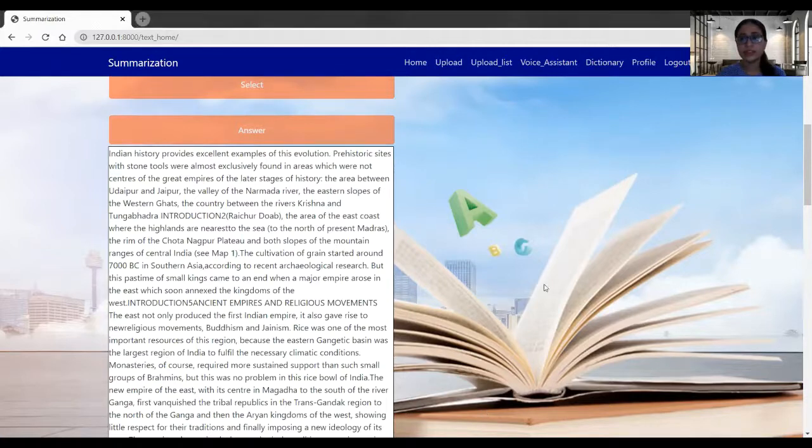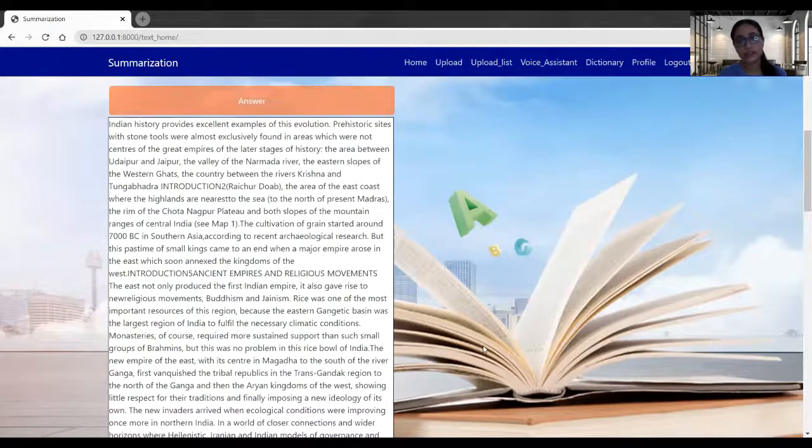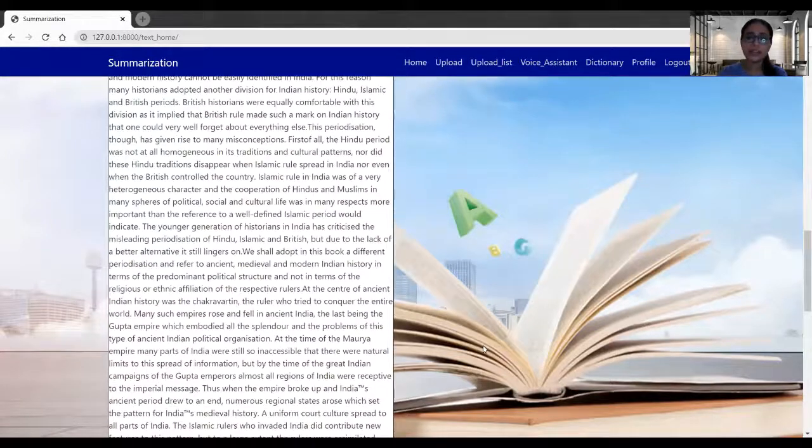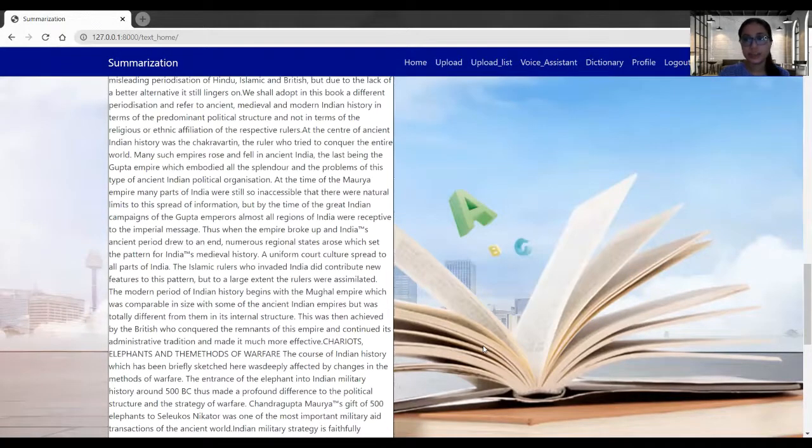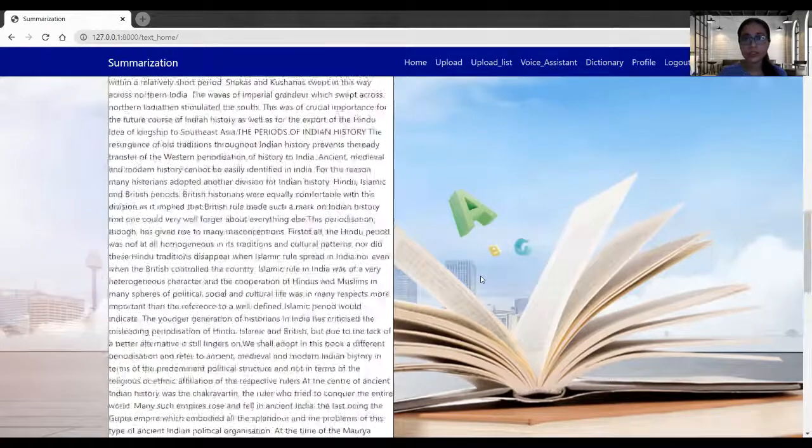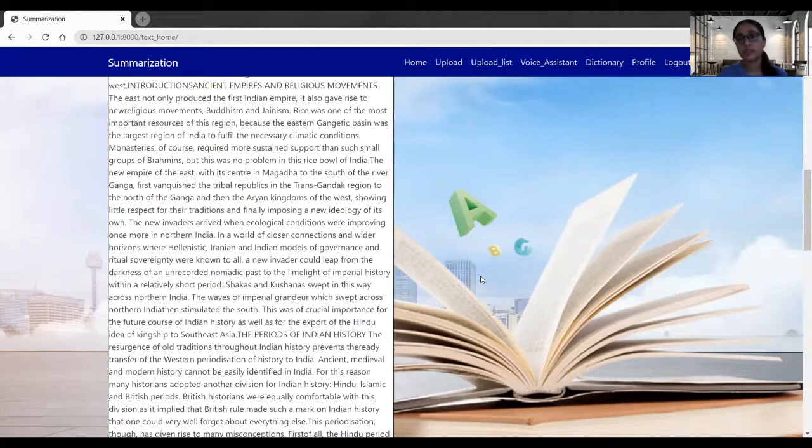So in this way, the answer is getting narrated and you can listen to the answer. All this functionality we have implemented in our CS 691 class. For 692, we have come up with a few more functionalities for our application. Those are upload list, voice assistant, and dictionary. We will walk through all these sections one by one.